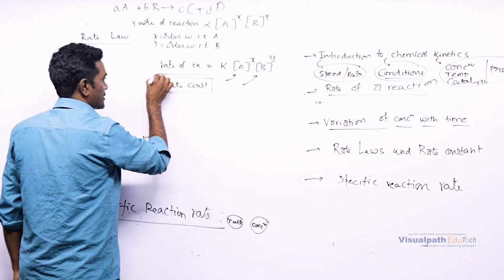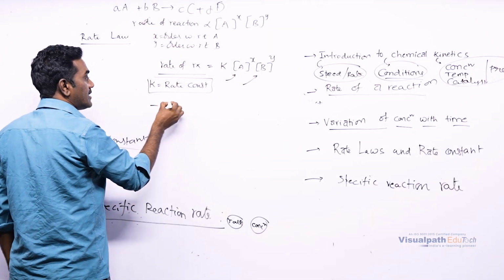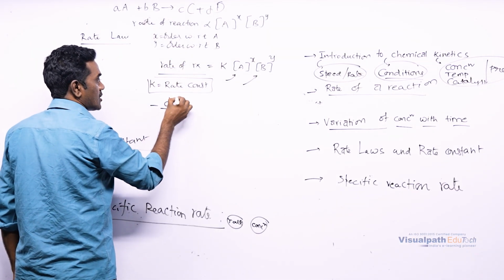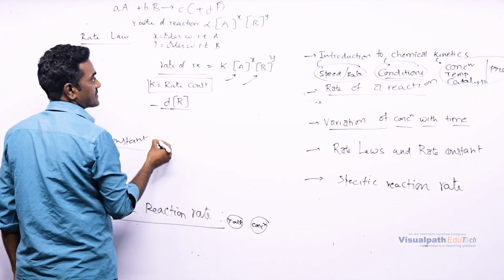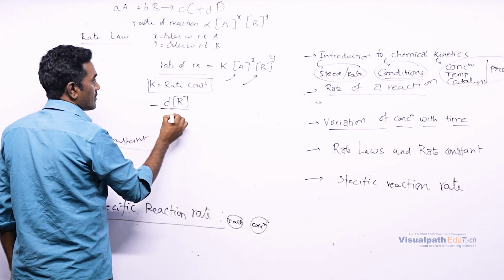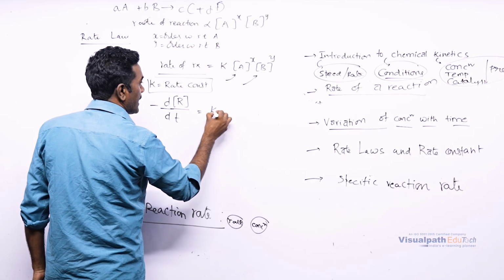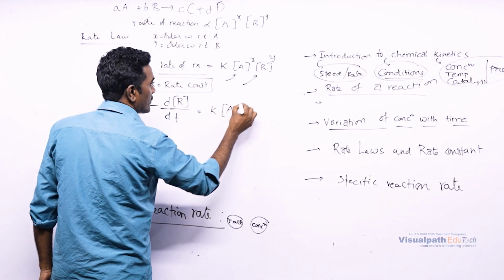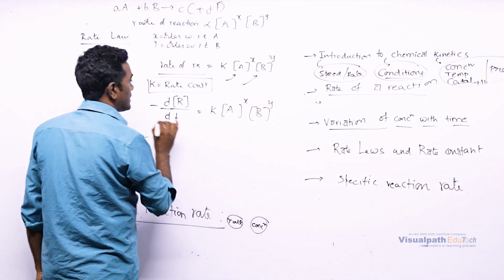The same rate equation can be expressed in terms of differentiation also: the decrease in the concentration of reactants, minus dx by dt, is equal to K into concentration of A power x, concentration of B power y.